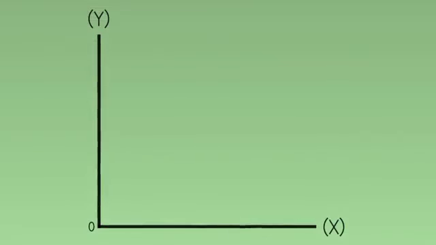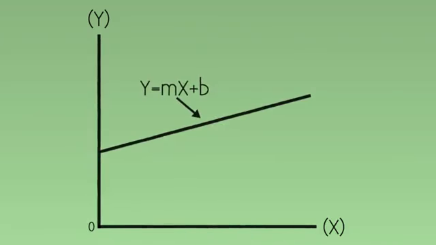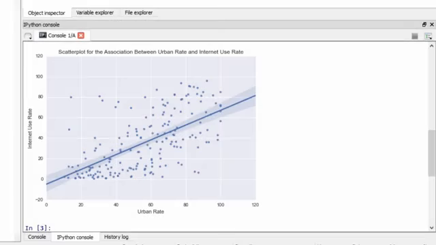As you may recall from high school algebra, the equation of a line is usually defined as y equals mx plus b, where x and y are the variables that are on those respective axes. M is the slope of the line, and b is the y-intercept, the spot where the line crosses the y axis. In our model, we know that internet use rate is our y, or response variable, and urban rate is our x, or explanatory variable. So we need to determine our slope and our intercept in order to define this best fitting line.